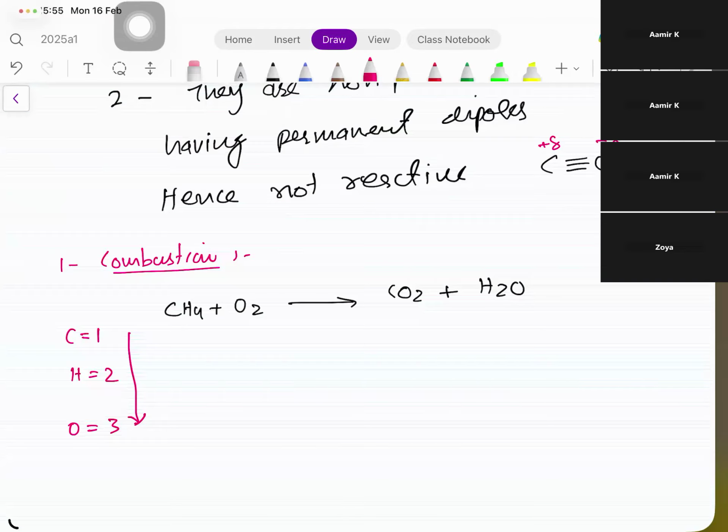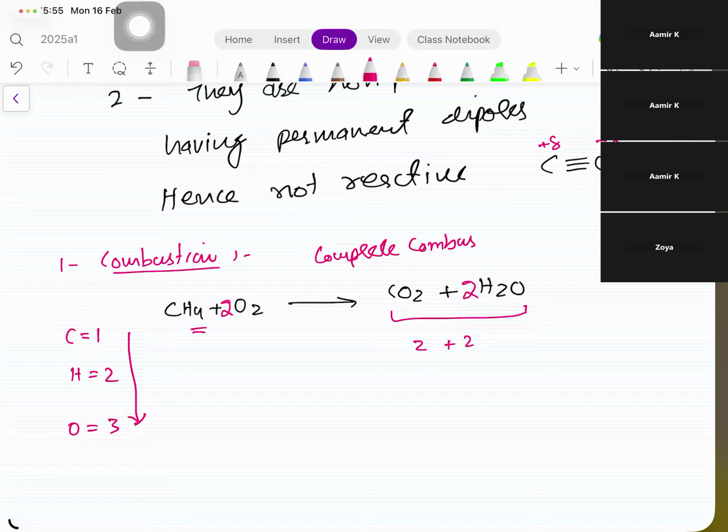So carbon already balanced है. Hydrogen 4 है. So multiply this by 2. Oxygen now on the product side, 2 plus 2, 4 है. So you multiply this by 2. This is called a complete combustion. Okay, always carbon dioxide and water is formed, and this is known as complete combustion. Combustion of alkanes. और इसके लिए एक general equation भी होती है for all hydrocarbons, not for alkanes only.